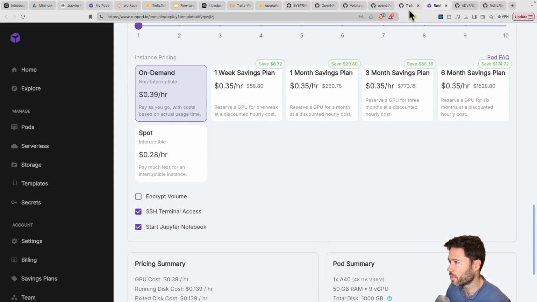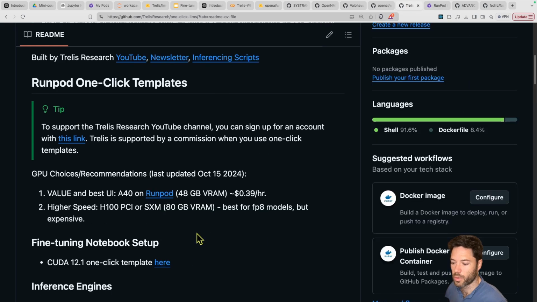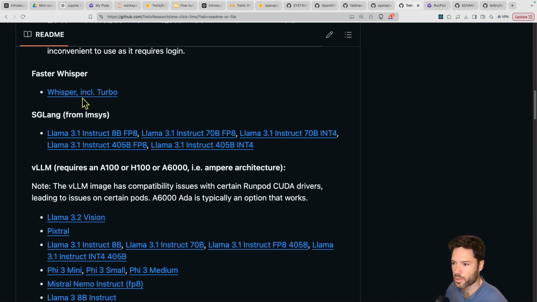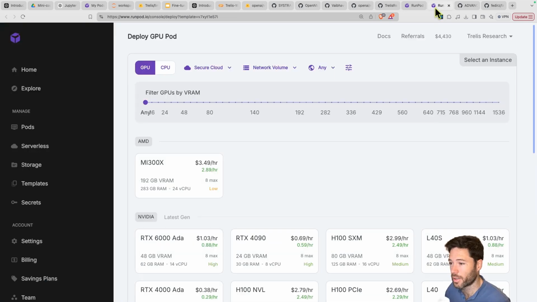Just to note that this repo also now has a link for a one-click template here for Whisper. If you just scroll down to Faster Whisper, we'll check this out a little bit later in the video. But let's get started with fine-tuning.